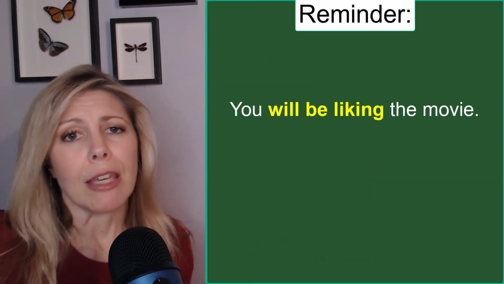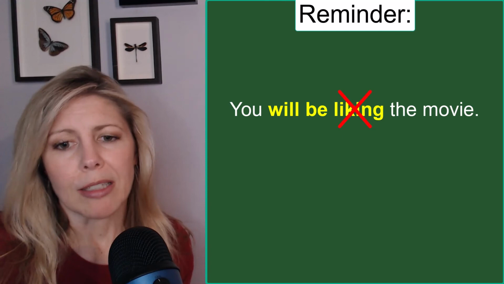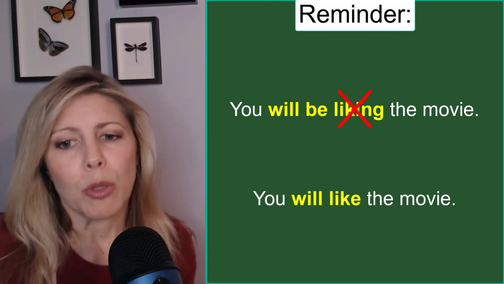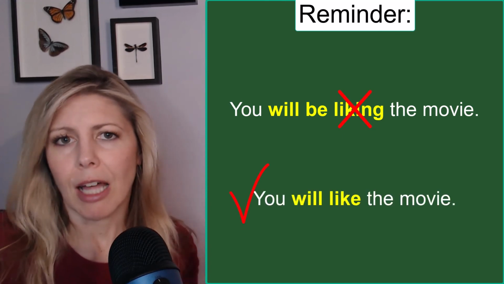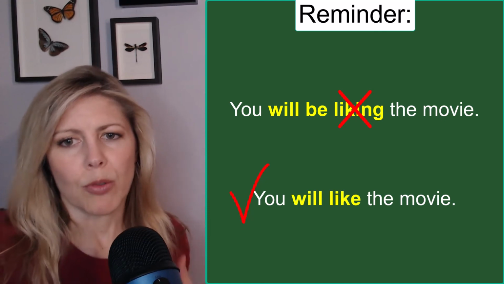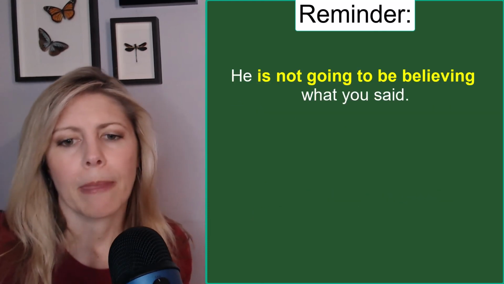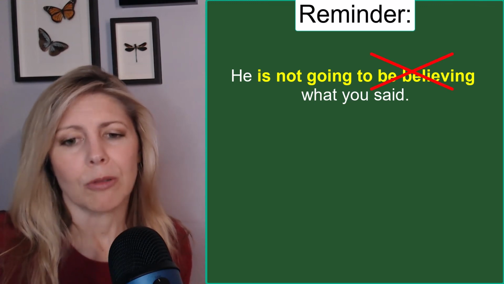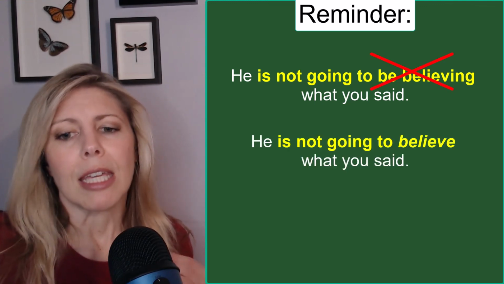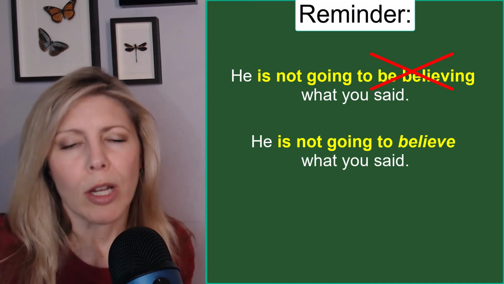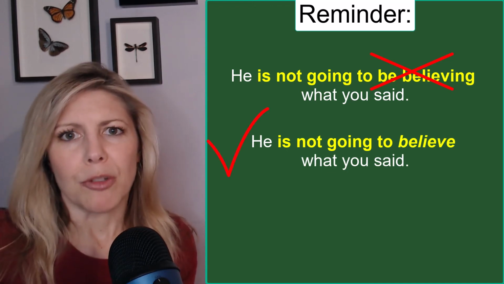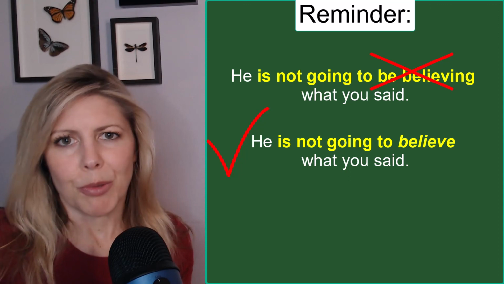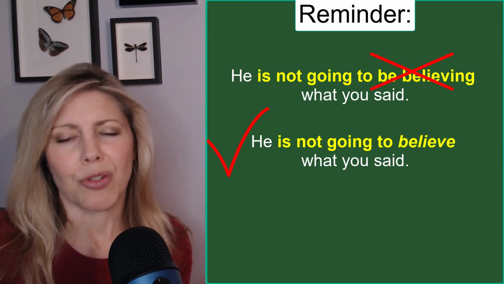You will be liking the movie. Not correct. You will like the movie. Correct. Because again, like is one of those feeling verbs. He is not going to be believing what you said. No, not correct. You would say, he is not going to believe what you said. Maybe I'll try to do a video of non-continuous verbs so we understand how those are used.